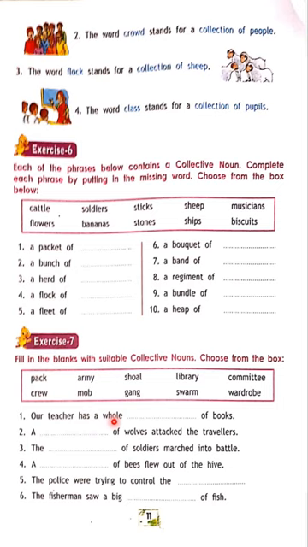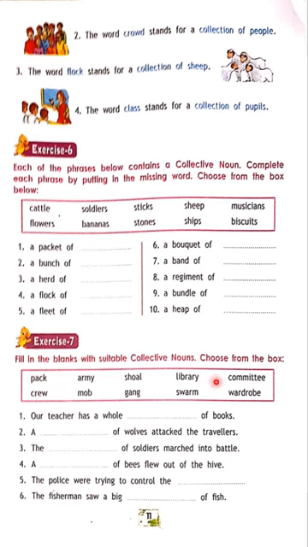Our teacher has a whole dash of books. A library of books. Yes, library of books. A dash of wolves, like the travelers. Pack of wolves. You have learned about 10 collective nouns already, and you are going to learn more. Pack of wolves. Dash soldiers marched in the battle.